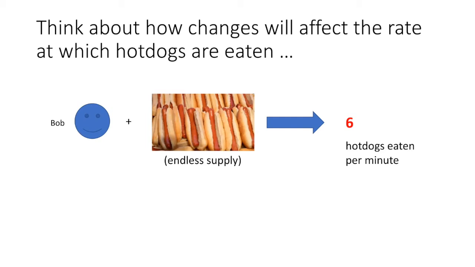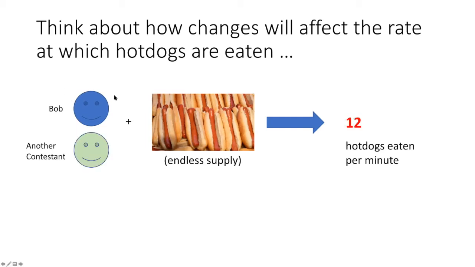Okay? So now let's say that we change the contestant situation. So now it's Bob and just some other random contestant. Once again, an endless supply of hot dogs, but because we've doubled the number of contestants, then maybe that would result in doubling of the rate at which hot dogs are being eaten. Now 12 hot dogs are being eaten per minute.